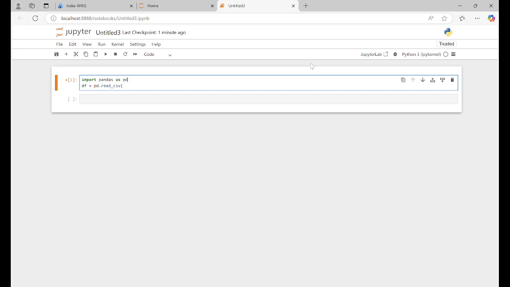So the file name is the WL Sandia India dot CSV, right?